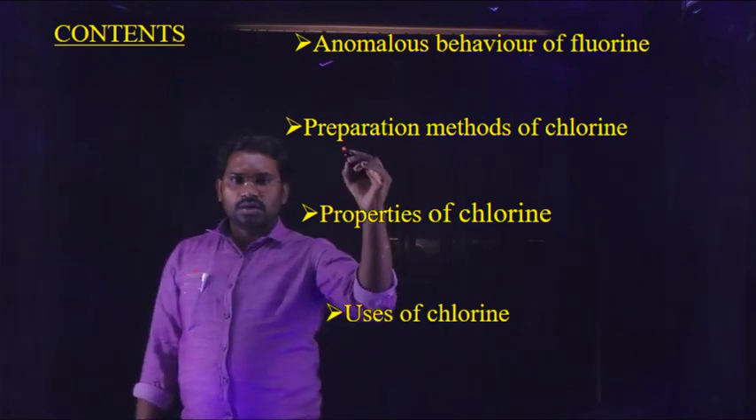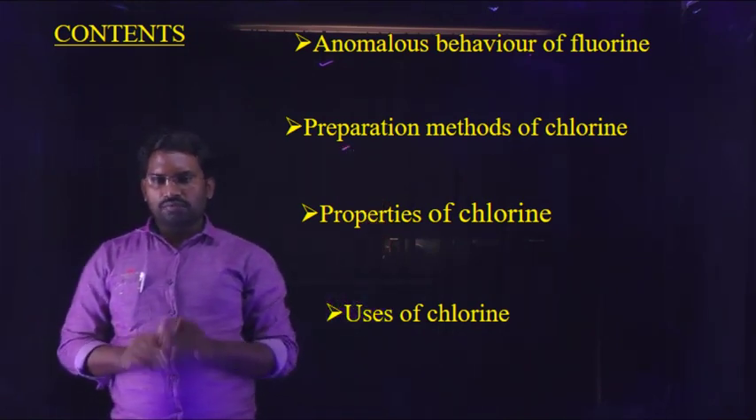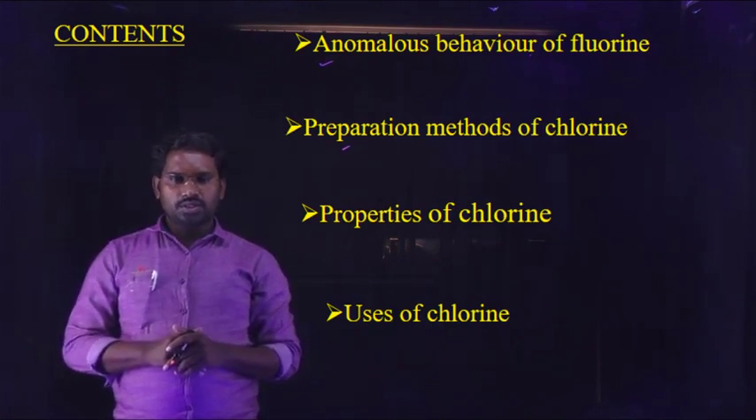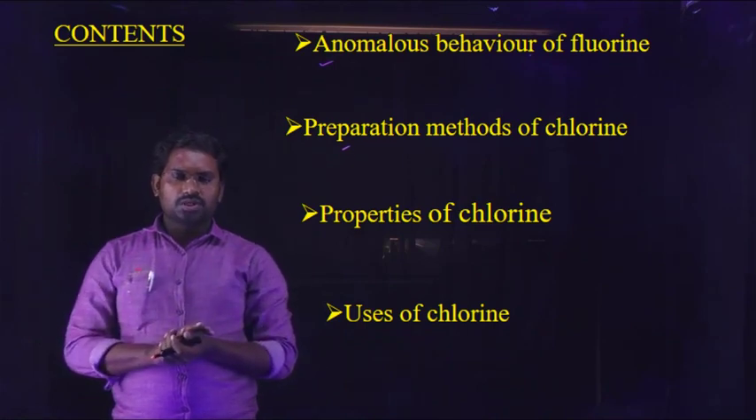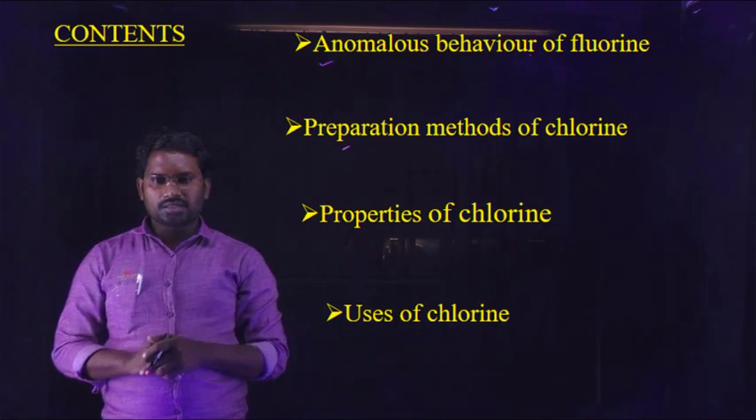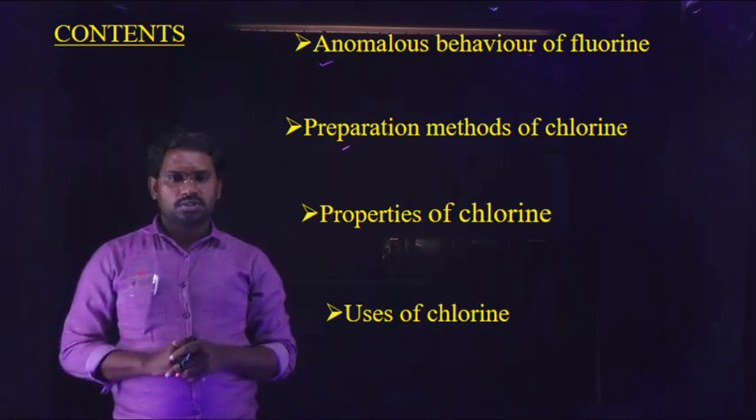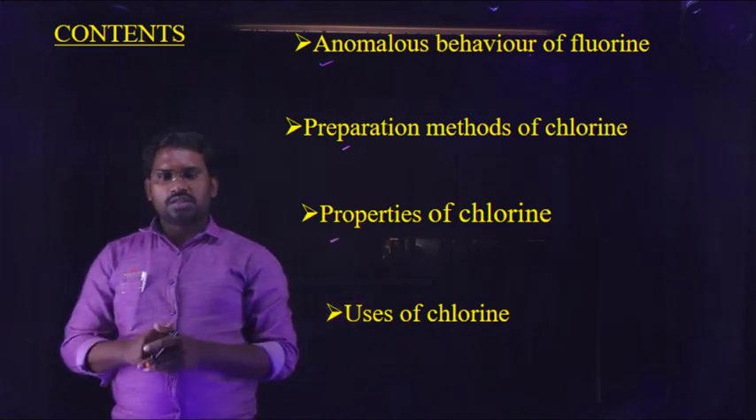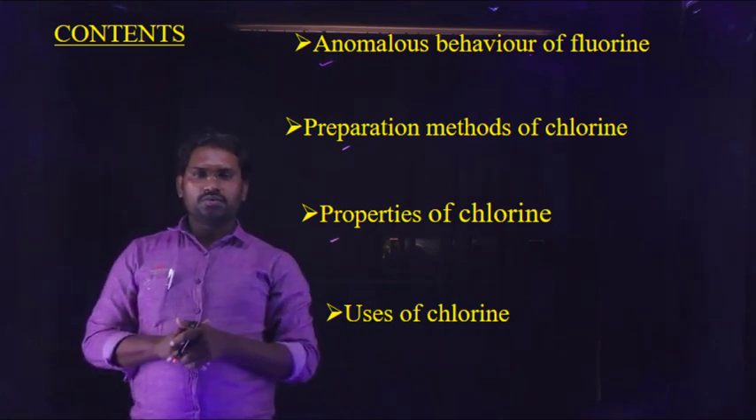Second one, preparation methods of chlorine. After fluorine, chlorine is the second element in the halogens. So what are the laboratory techniques used for the preparation of chlorine, preparation of chlorine by the Deacon method, and preparation of chlorine by the electrolytic process. And next one, properties of chlorine. What are the physical properties of chlorine and what are the chemical properties of chlorine?